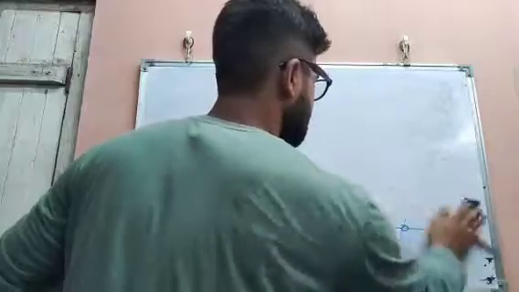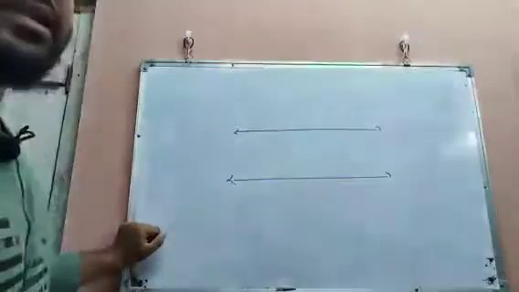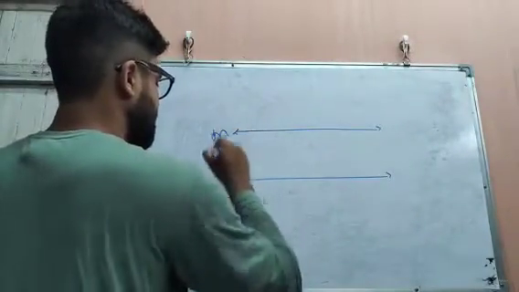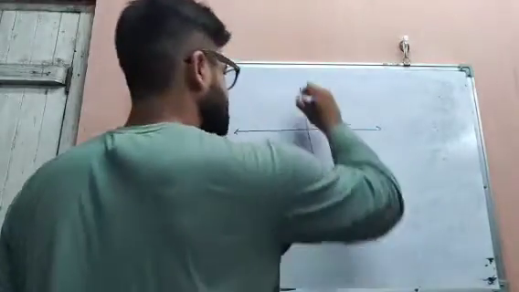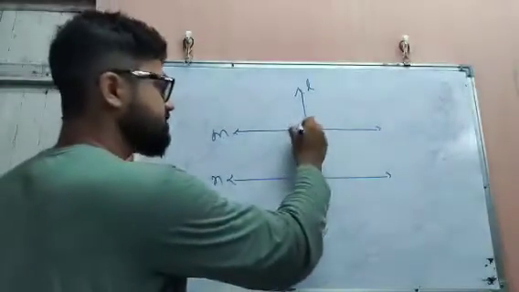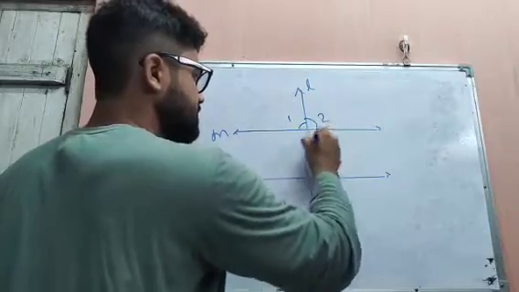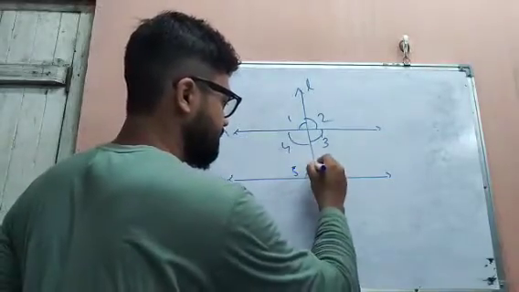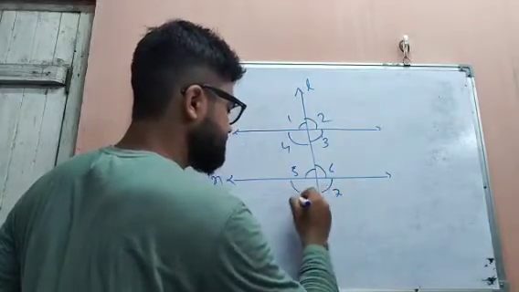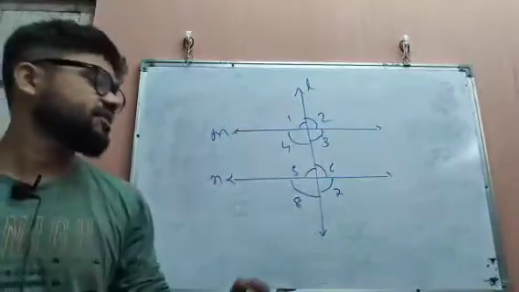See, for two parallel lines, suppose we have taken two lines M and N, and again we have taken one transversal like that, and the transversal's name is, suppose, L. Then what will happen? Say this is angle 1, angle 2, angle 3, and angle 4. Again this is angle 5, angle 6, this is 7, and this is 8.